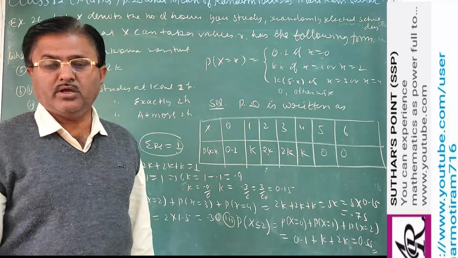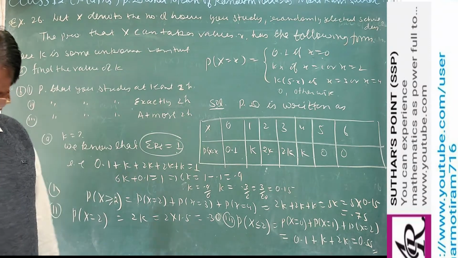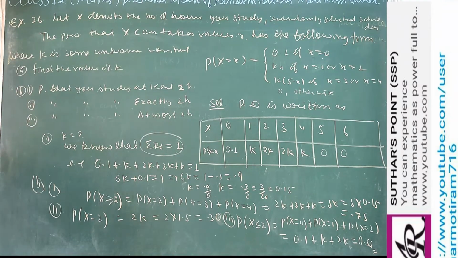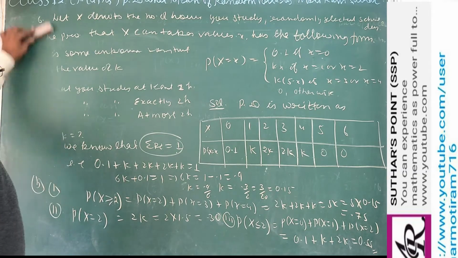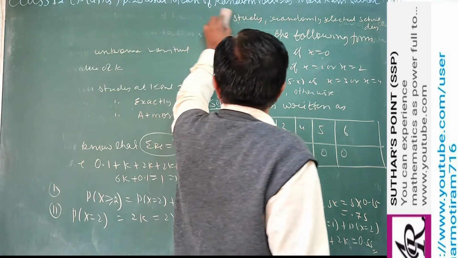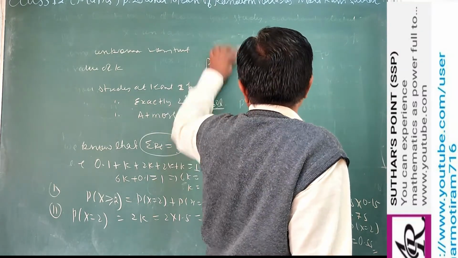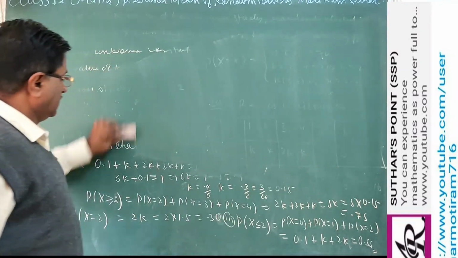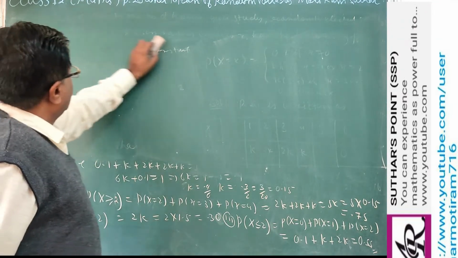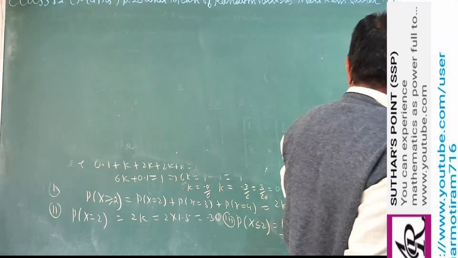So dear student, in this way we can find the values for the k. In the exercise you have to see some more examples of this type, where you have to use very carefully these words: exactly, at most, or at least, because these are very important words which play an important role in problem solving. Clear?